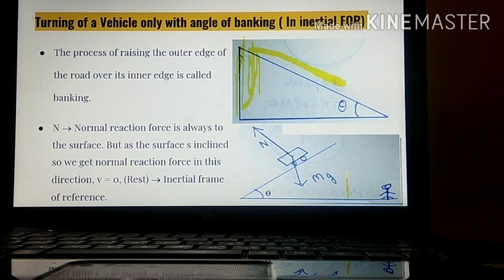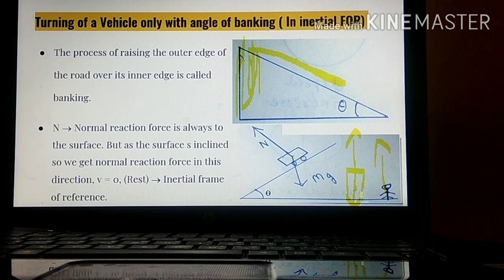Now, if you look over here, take for example, this inclination is not there. A person is standing over here. Whenever a person is standing or any vehicle is kept over here, a normal reaction force is created, which is opposite to the weight of the object. This car's weight acts in a downward direction, so the normal reaction force is created in just the opposite direction. Similarly, this man is standing, and the normal reaction force is created in just the opposite direction.